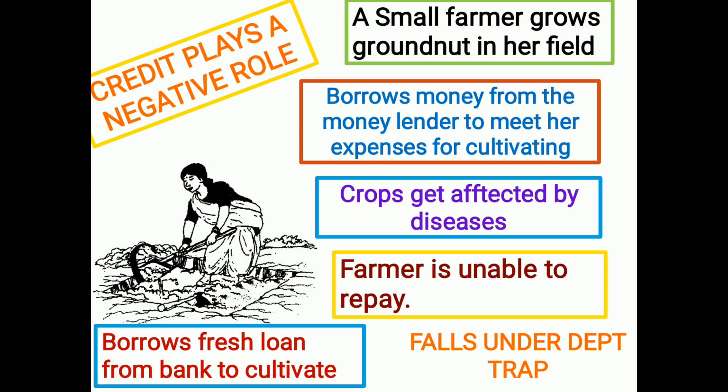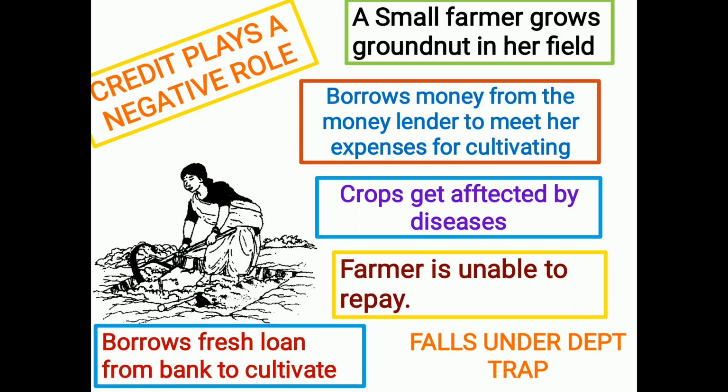In such a situation, we can say credit has played a negative role in the farmer's life. At one particular period of time, she borrowed money from the money lender and was not able to repay it. In order to repay, she borrowed money from the bank to cultivate, and with the help of the production, she thought she could repay it. But that was also a failure for her. So she started selling a part of her farming land, and she paid the money to the money lender.